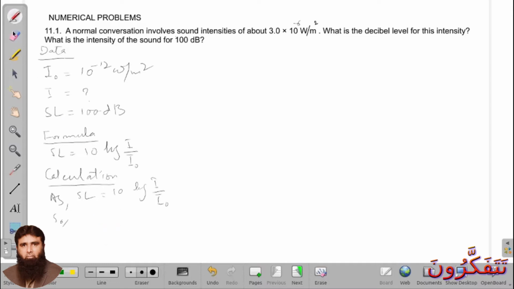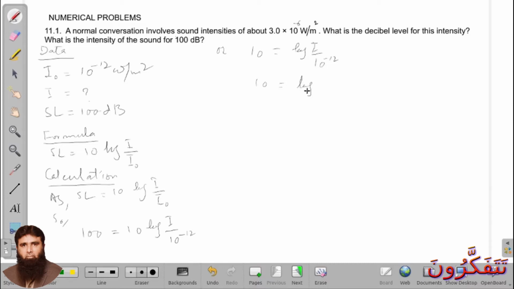Or rewrite it as 10 is equal to log I over I naught, or 10 is equal to log I minus log of 10 raised power minus 12, according to the second law of logarithm as you study in mathematics.